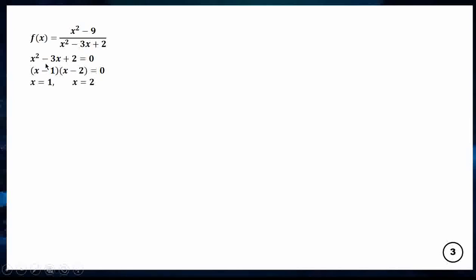So we get x is equal to 1 and x is equal to 2.